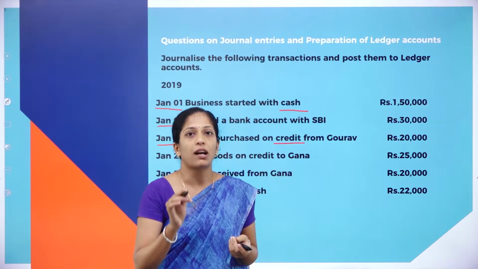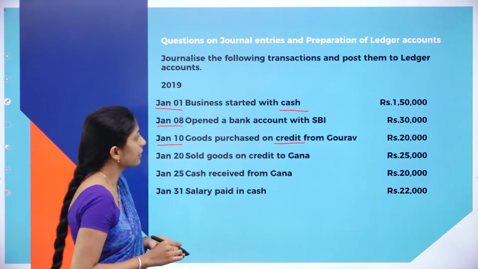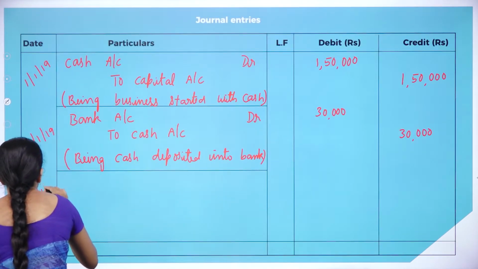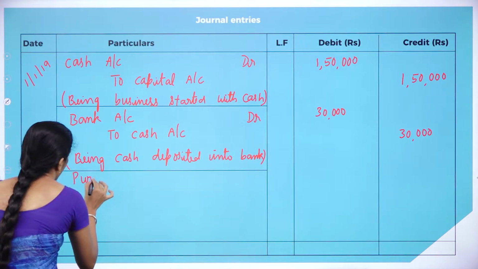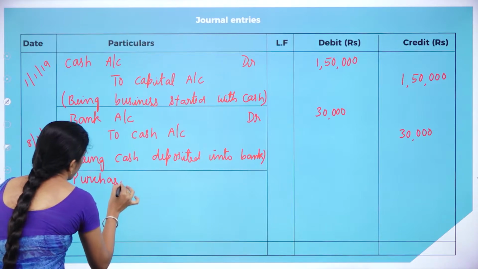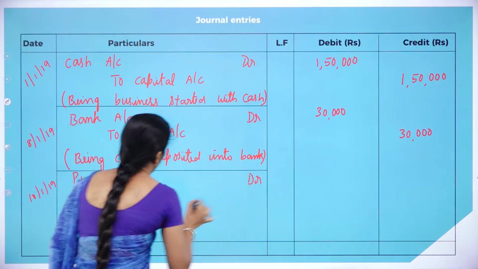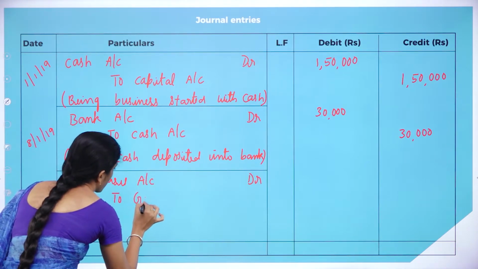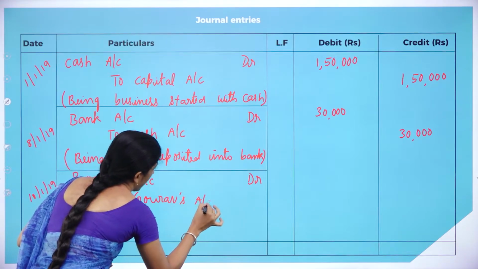So, purchases account debit to Gaurav's account rupees 20,000. Jan 10th, 2019. We are purchasing goods, so purchases account debit. Since it is purchased on credit basis, we have to mention the name of that person. So, to Gaurav's account.